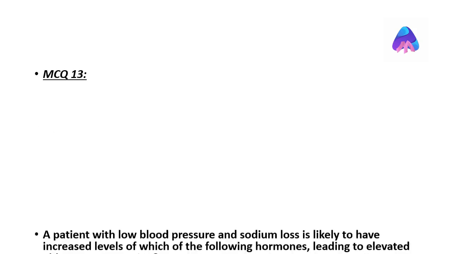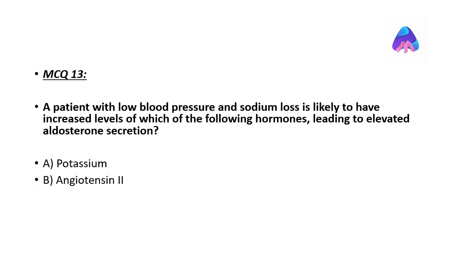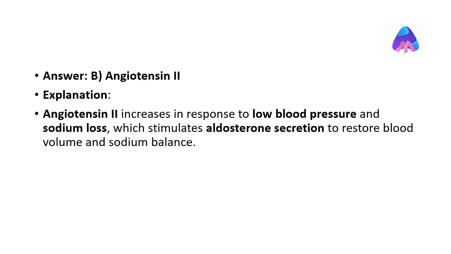A patient with low blood pressure and sodium loss is likely to have increased levels of which of the following hormones, leading to elevated aldosterone secretion? The correct answer is angiotensin II. Angiotensin II increases in response to low blood pressure and sodium loss, which stimulates aldosterone secretion to restore blood volume and sodium balance.